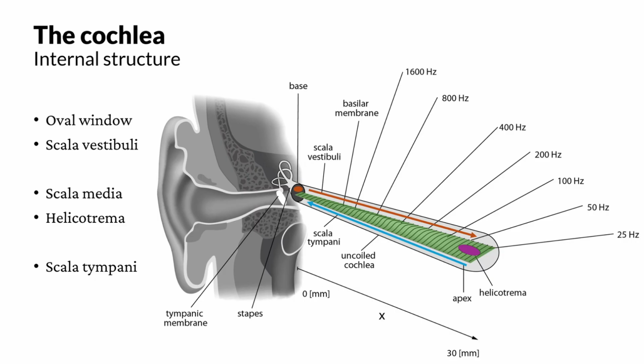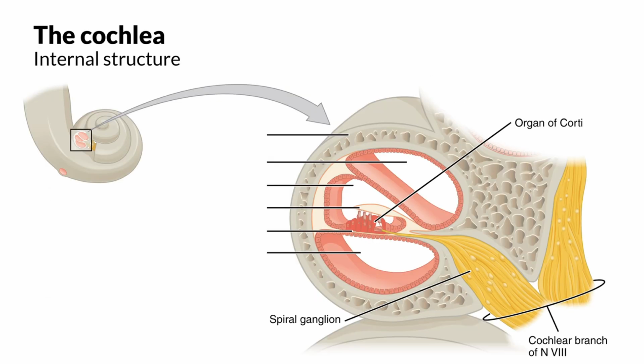The scala tympani approaches the tympanic membrane as it goes. And then at the end of the scala tympani, we have the round window, as opposed to the oval window. The round window is the end of the cochlea's passage, while the oval window is the beginning of the cochlea's passage.